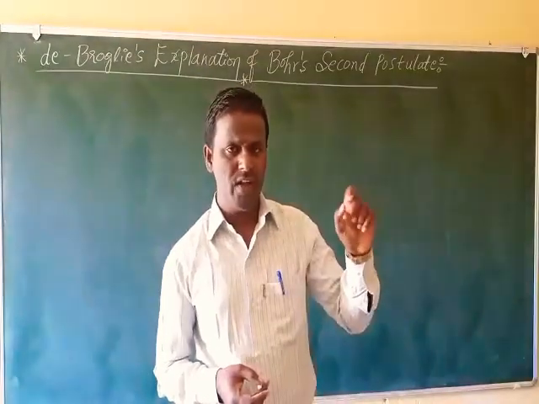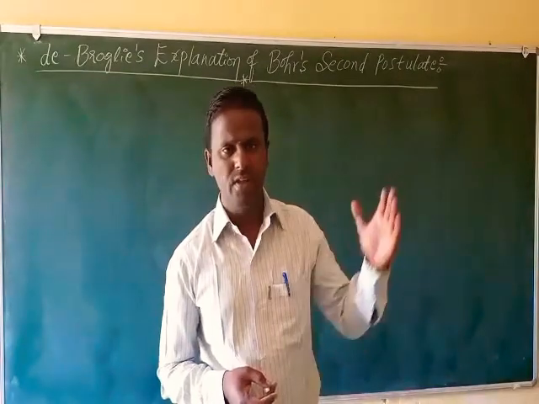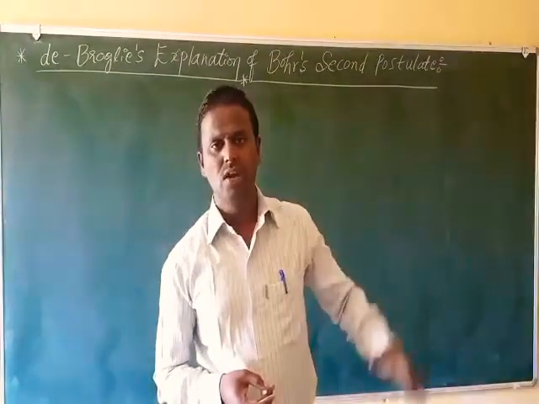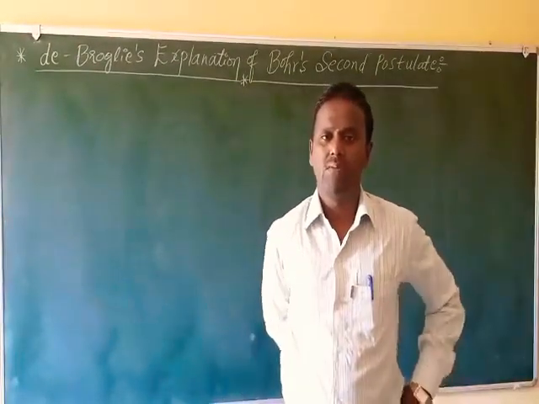In those orbits where this condition is satisfied, the electron is found revolving. This was the second postulate of Bohr's atom model.